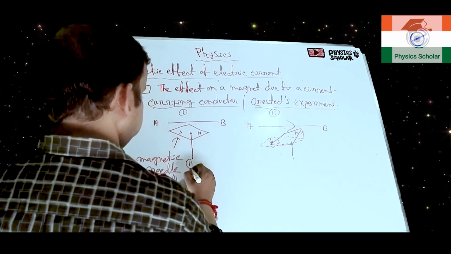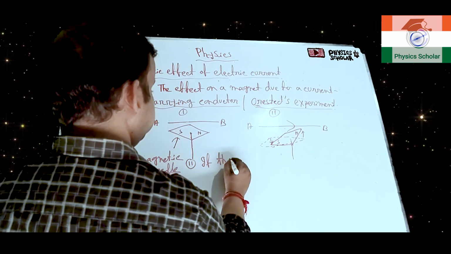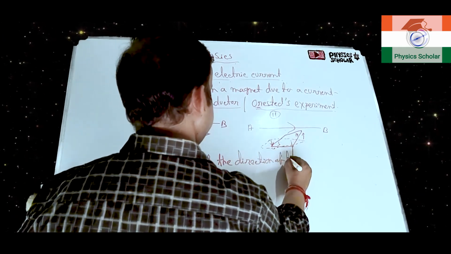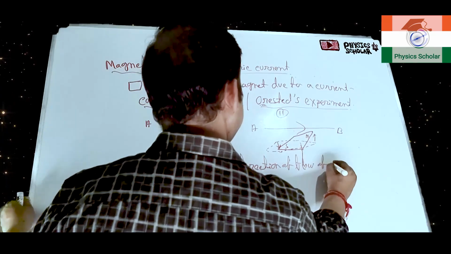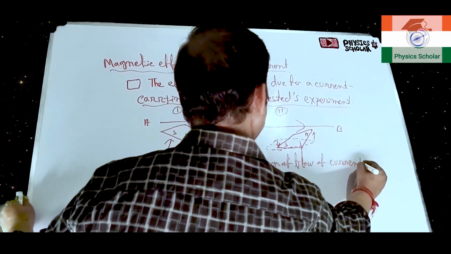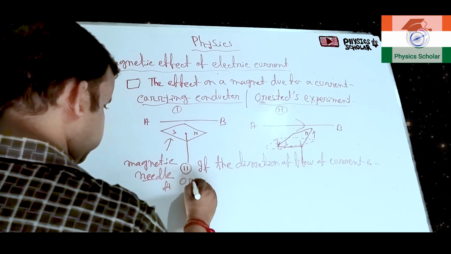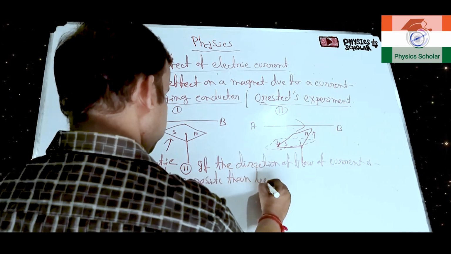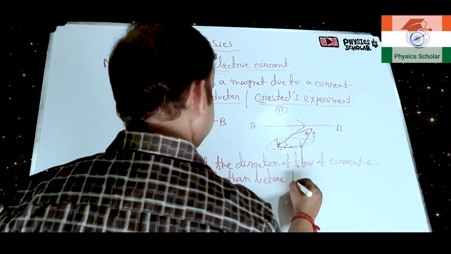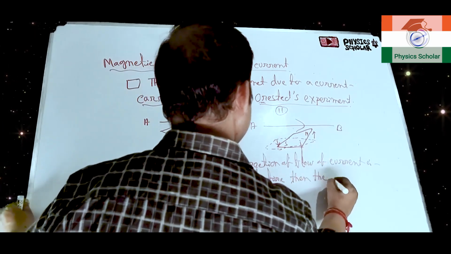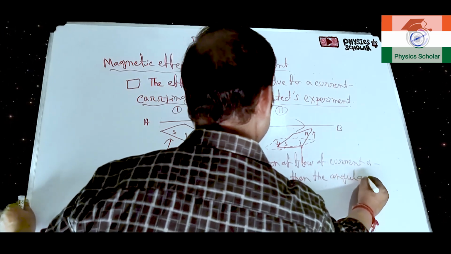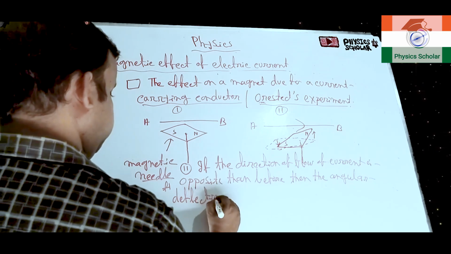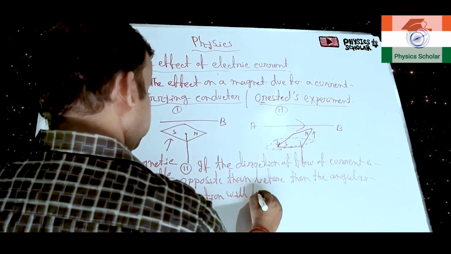If the direction of flow of current is opposite than before, then the angular deflection will be opposite.